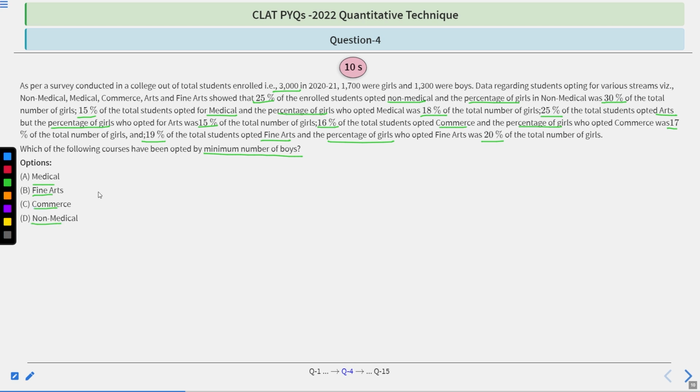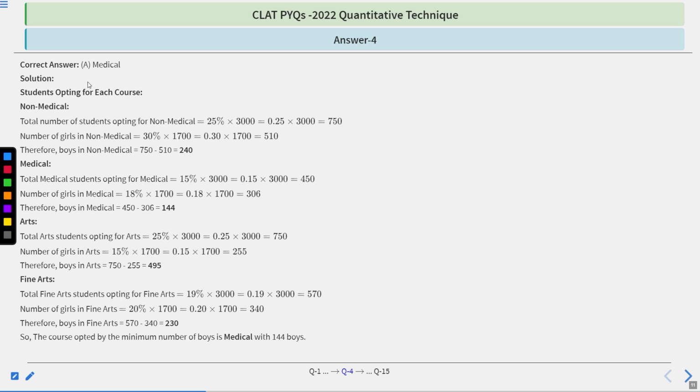Simple question. So you will have 10 seconds to try this question and then mark your options accordingly. After 10 seconds, we'll move towards the correct option and its explanation. So your time starts now. I hope that you have marked your option. Let's move to its correct option and explanation.